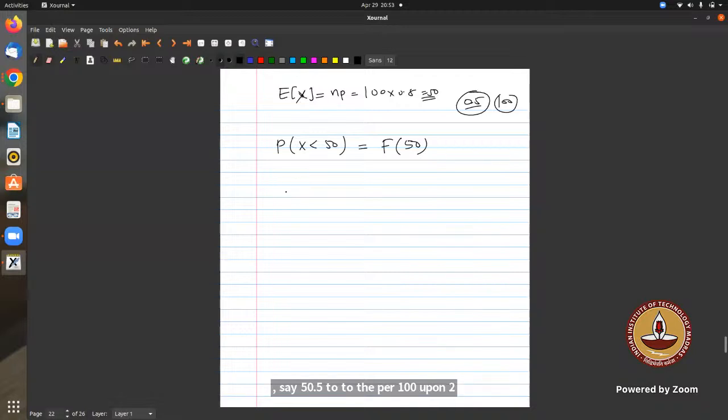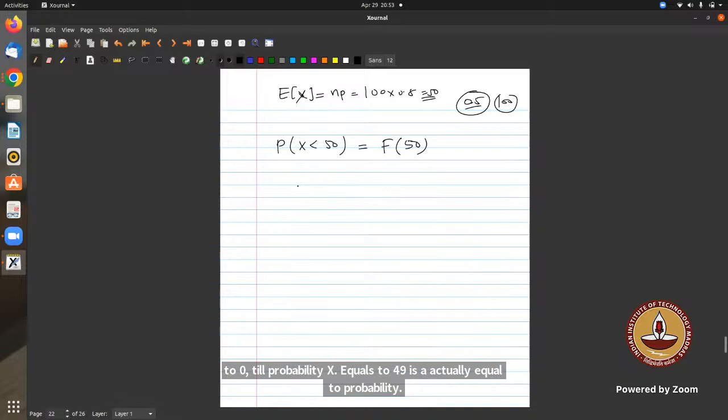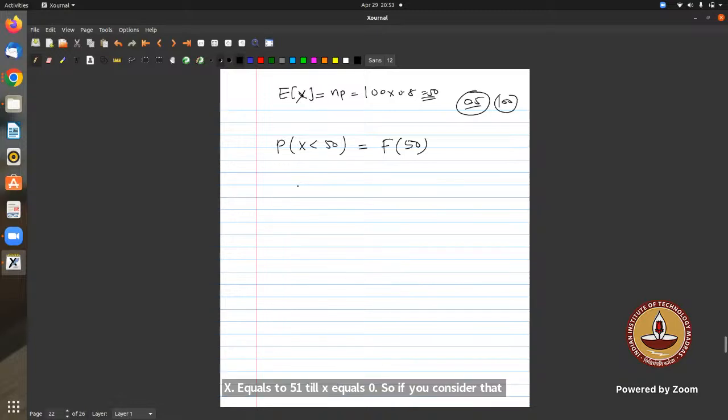I have done a similar question. The probability X equals 0 till the probability X equals 49 is actually equal to the probability X equals 51 till X equals 100. If you consider that as a and a, it's 2a plus b, where b is the probability X equals 50. And the sum, 2a plus b, equals 1, and after that it is just manipulation. How did we get 2a? 2a is the probability X equals 0 till X equals 49, which is equal to the probability X equals 51 till X equals 100.